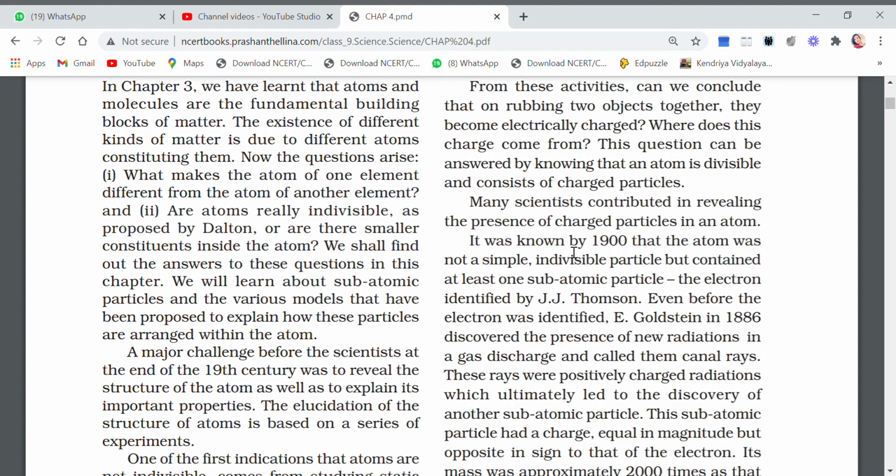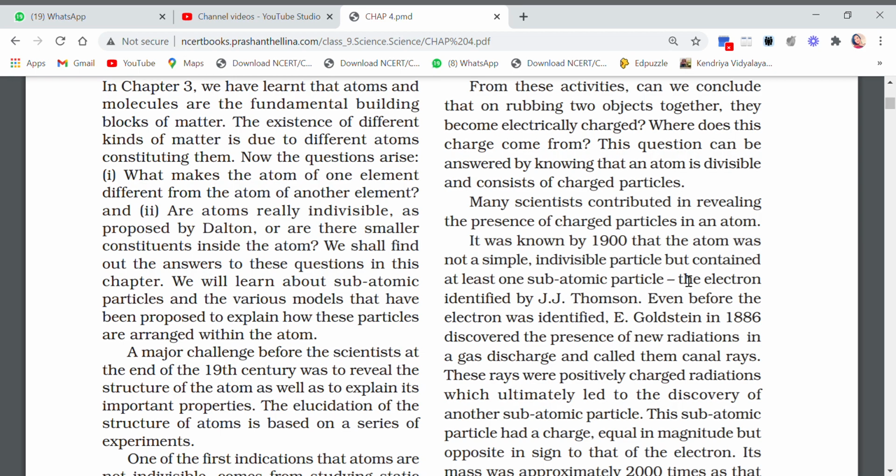The conclusion was that atom is not a simple particle and it is not indivisible. That means it is divisible. You cannot say that atom is the smallest particle. Atom also contains subatomic particles, that means the particles which actually combine to form an atom. So this was a new discovery done by the scientists.